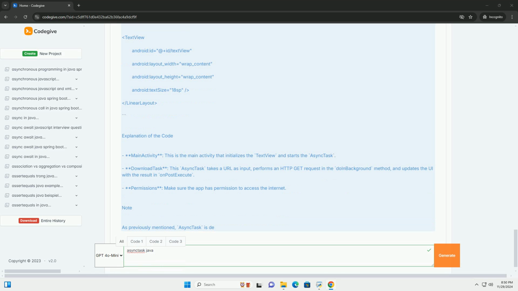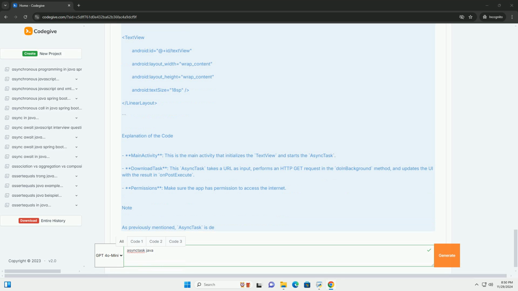Explanation of the code. MainActivity, this is the main activity that initializes the TextView and starts the AsyncTask. DownloadTask, this AsyncTask takes a URL as input, performs an HTTP GET request in the doInBackground method, and updates the UI with the result in onPostExecute. Permissions, make sure the app has permission to access the internet.